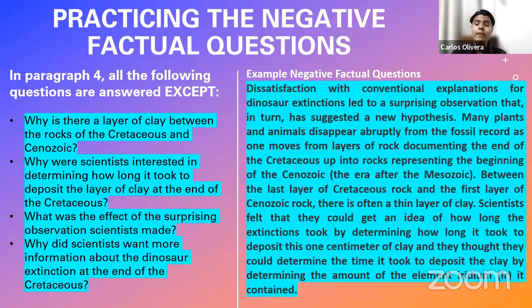There is, for example, a line in the reading passage discussing what the purpose of this layer of clay is, what they are planning to do with the layer of clay, how we can measure its age, but we are never told why there is a layer of clay, right? There is no sentence discussing that. So that is the reason why this is the correct answer. You're right. You have to look for the answer that is not textually stated in the reading passage. Okay, thank you. All right, fantastic, my pleasure.